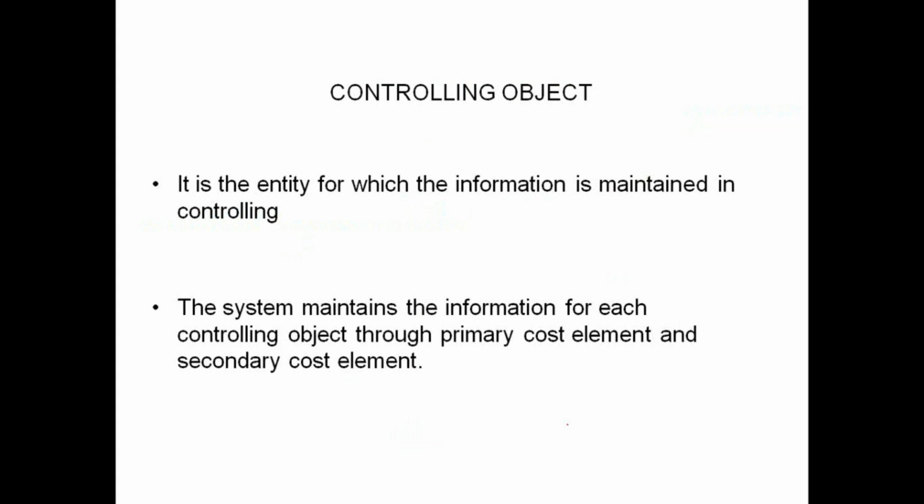So here we have to understand one concept, which is called the controlling object. It is the entity for which the information is maintained in controlling. If you have observed, in the general ledger accounting we post the business transactions with reference to the GL account master record.